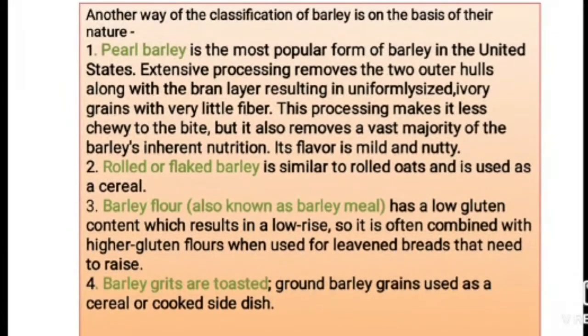Not only that, another way of classifying barley is on the basis of its nature. First one is pearl barley, the most popular form of barley in the United States. Extensive processing removes the two outer hulls along with the bran layer, resulting in uniform-sized ivory grains with very little fiber. This process also makes it less chewy to the bite, but it also removes a vast majority of the barley's inherent nutrition. Its flavor is mild and nutty.